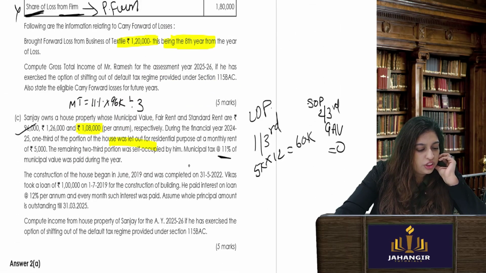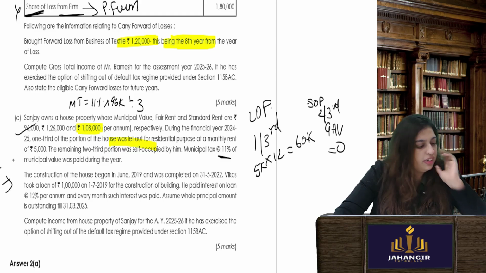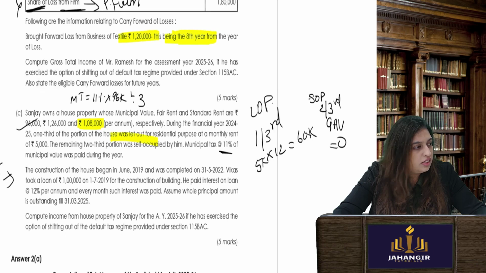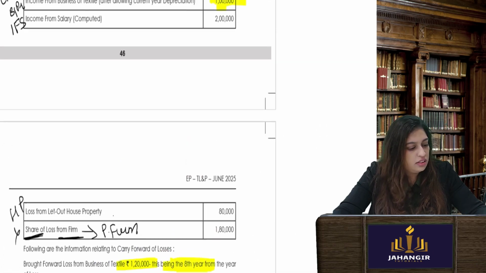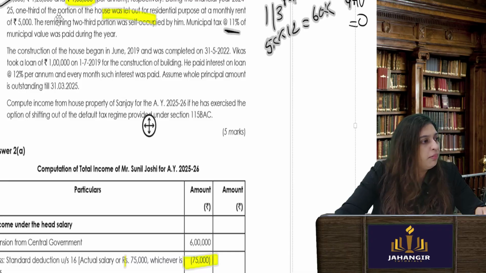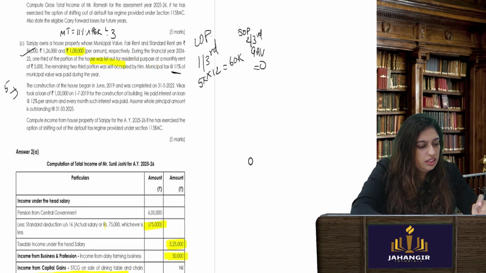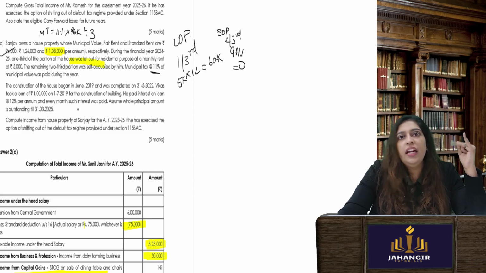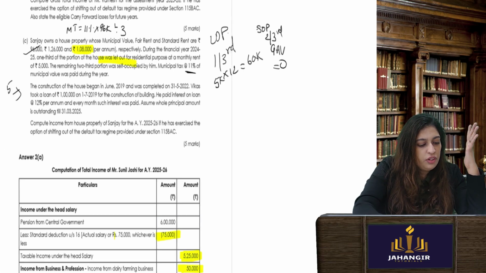The construction of the house has to be completed in 5 years. The house is already completed in 5 years. You can make out 2019, 20, 21, 22, 23, 24. Way before that.